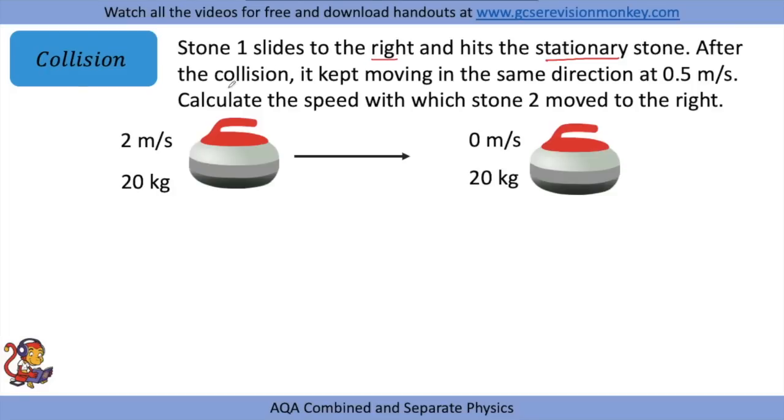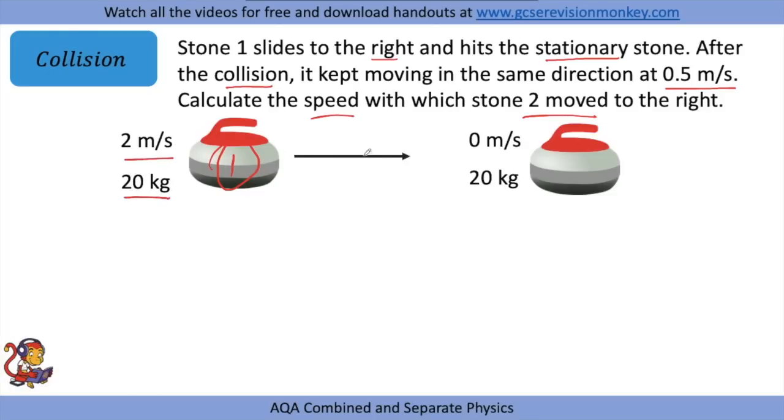After the collision, it kept moving in the same direction at 0.5 meters per second. Calculate the speed with which stone 2 moves to the right. So initially the speed of this stone 1 was 2 meters per second and its mass is 20 kilograms.